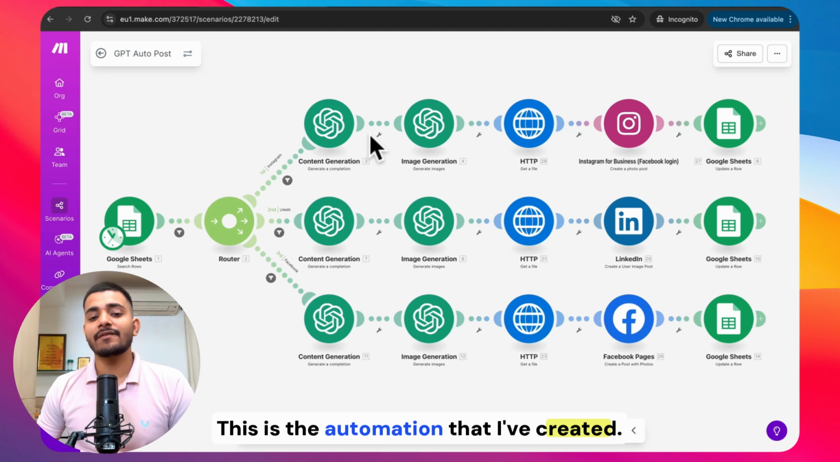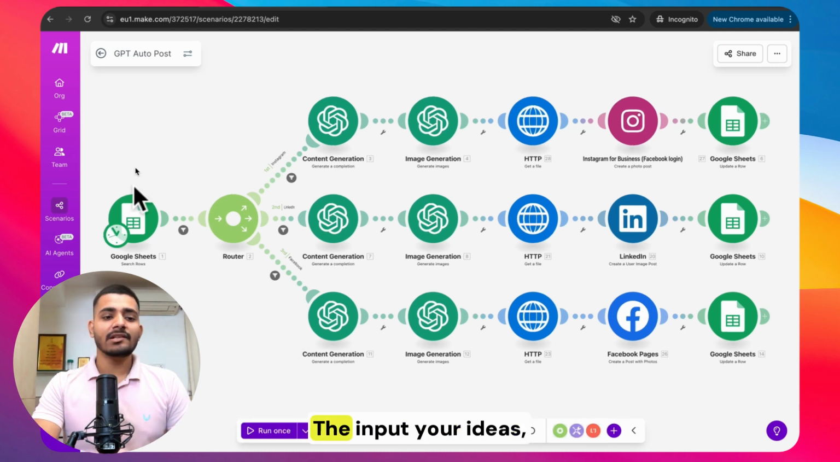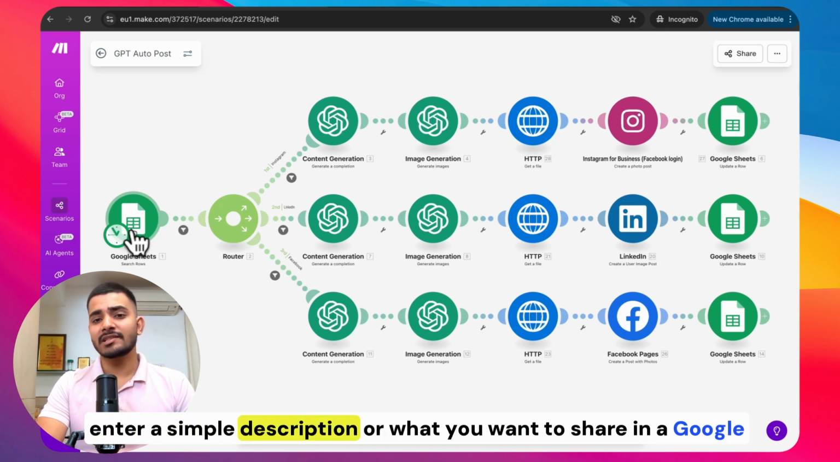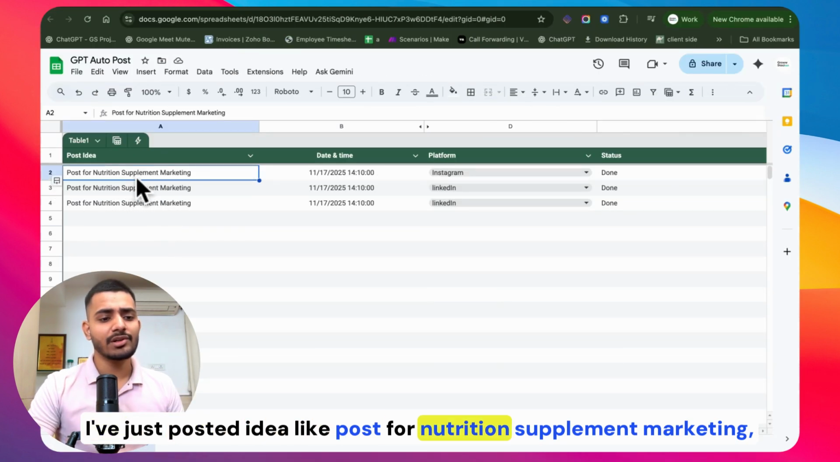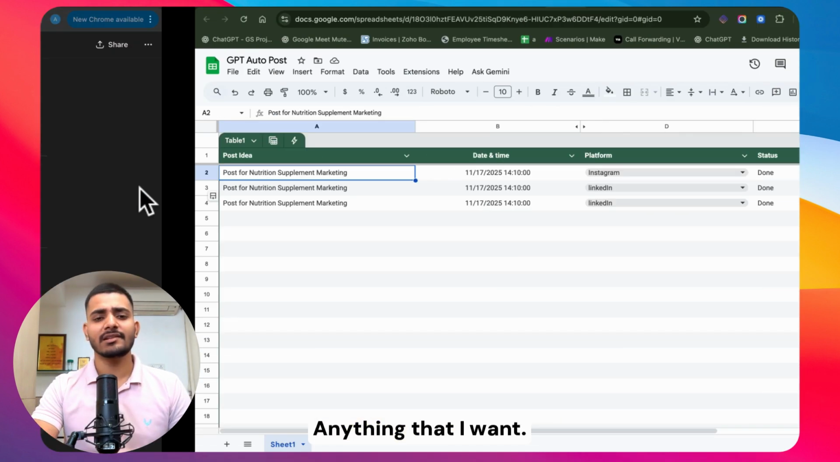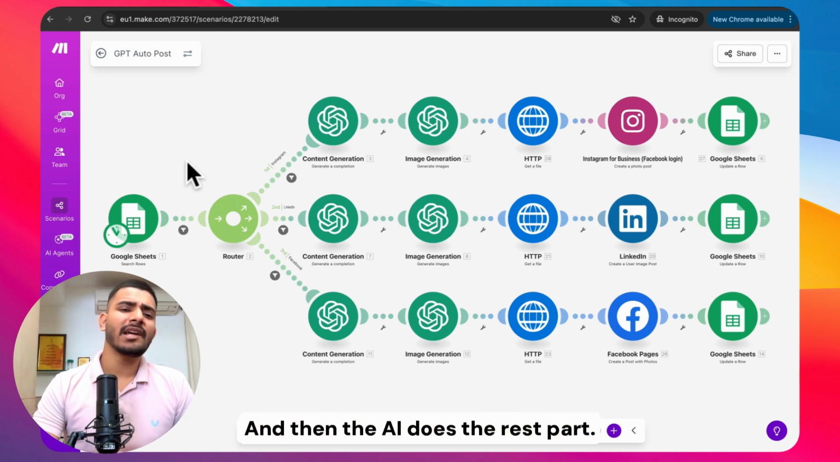This is the automation that I've created. It generates and posts automatically. So in this way it works. Input your ideas: enter a simple description of what you want to share in a Google Sheet. As you can see here, I've just posted an idea like a post for nutrition supplement marketing. Anything that I want. So I'm just giving ideas and then the AI does the rest.